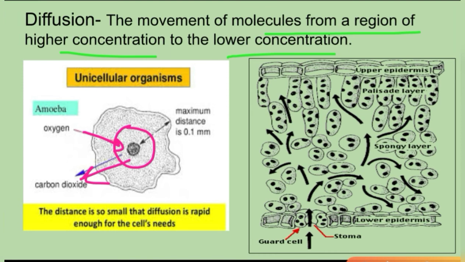Simple diffusion could take place in a small organism, because this is an amoeba and it is so small. You could see here only 0.1 mm. So small it is, so tiny it is. That is why only the diffusion process is capable of supplying the oxygen. In plants also we could see that through these stomata the air enters into the leaves. Then it is supplied through the whole of the spaces and to all of the cells. So by diffusion in leaves also the air could be exchanged.